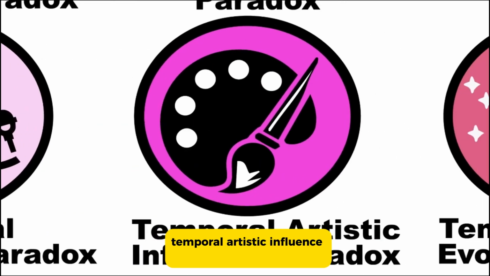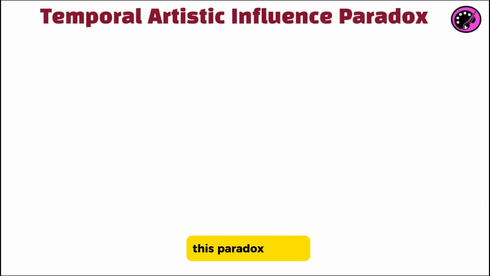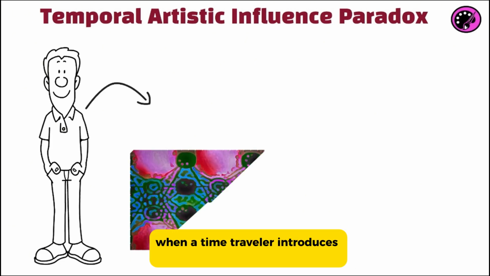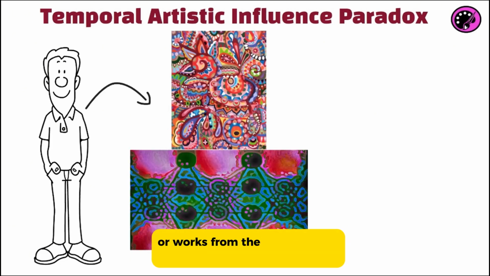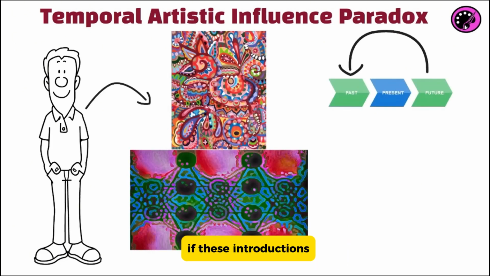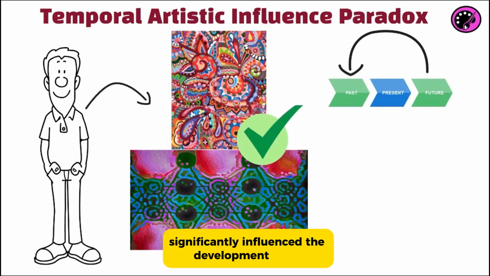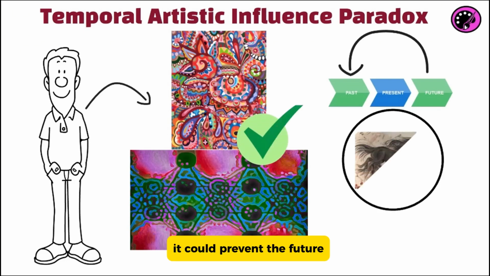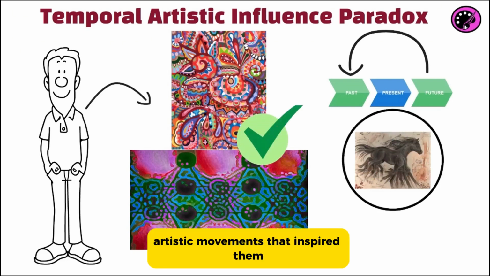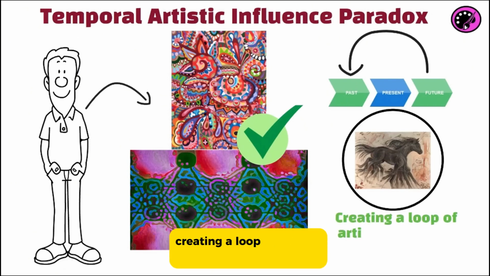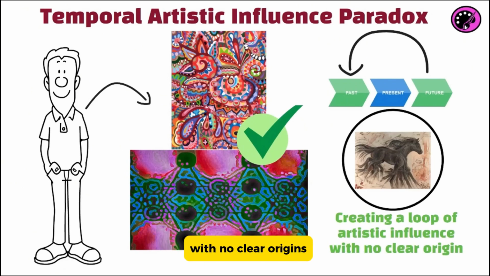Temporal artistic influence paradox. This paradox occurs when a time traveler introduces artistic styles or works from the future to the past. If these introductions significantly influence the development of art, it could prevent the future artistic movements that inspired them from ever occurring, creating a loop of artistic influence with no clear origins.